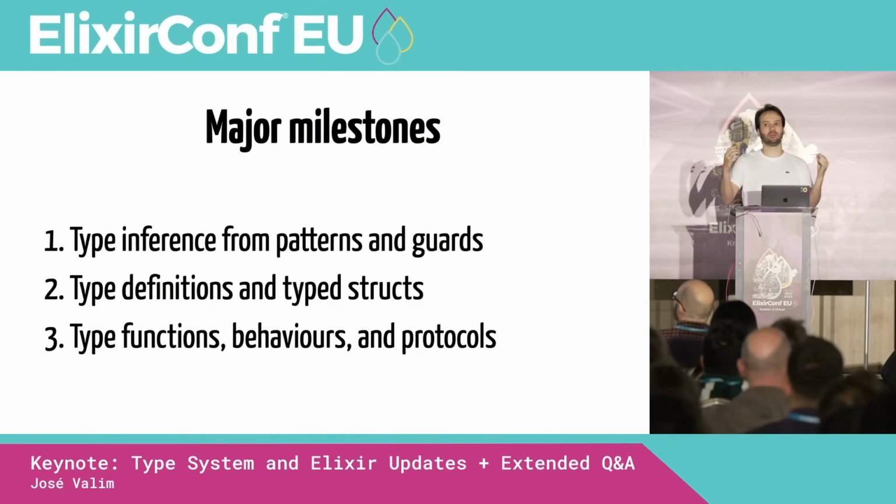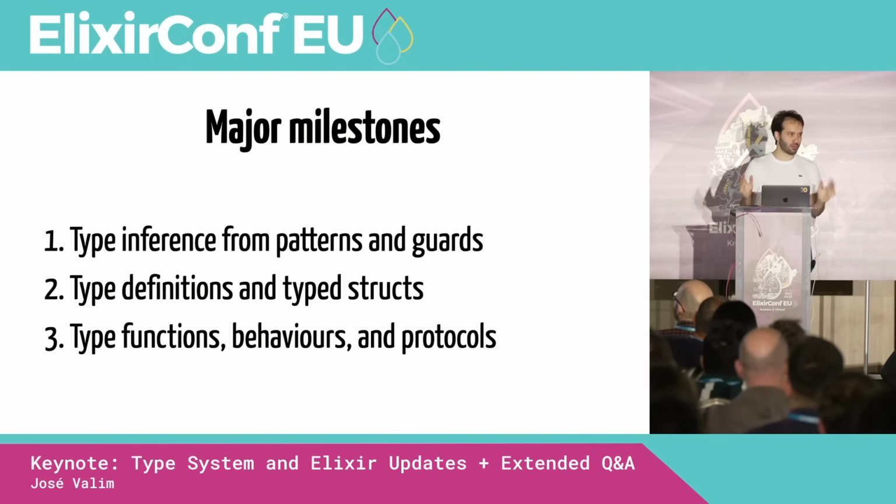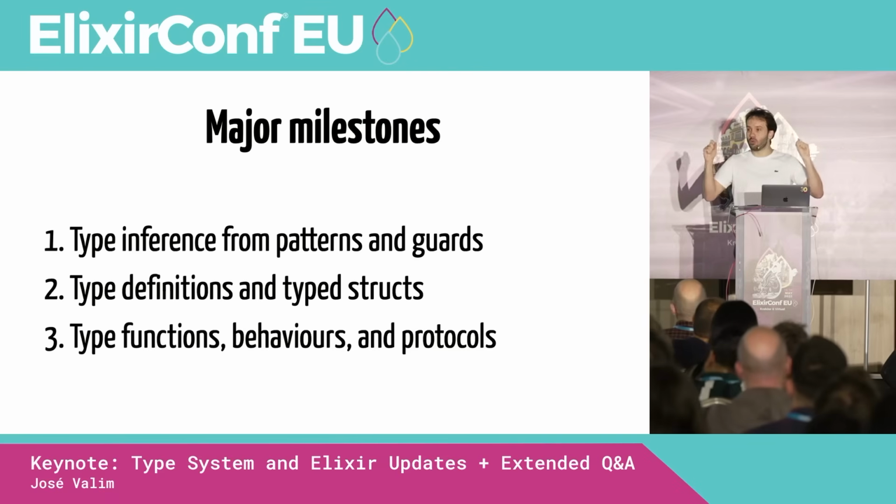So taking a step back here, when we announced that we are starting development of the type system, I broke down development in 3 major milestones, okay? The first one is type inference from patterns and guards. That's the one we are at right now. And the idea is, look, we are going to add a type system to the language, and we are going to look at your code, and we are going to find bugs without you having to change a single line of code. It's finding bugs for free, right? That's the goal. And then we can work on the error messages, we can work on performance, make sure the type system is fast.